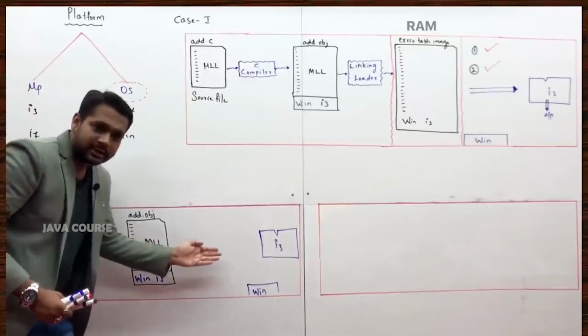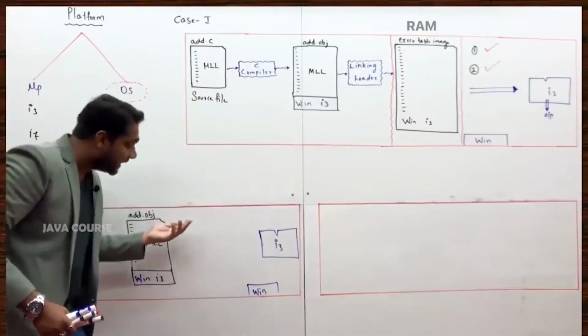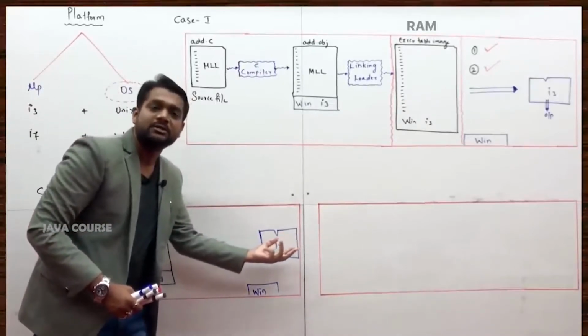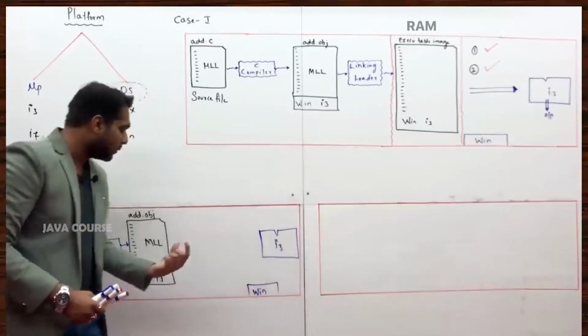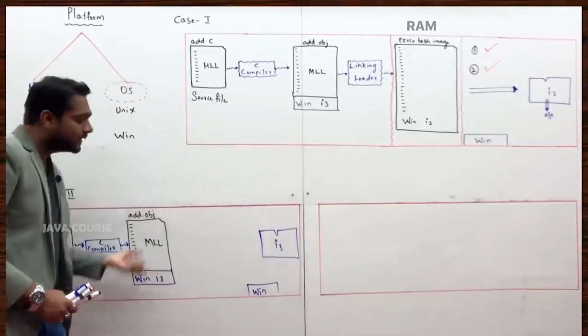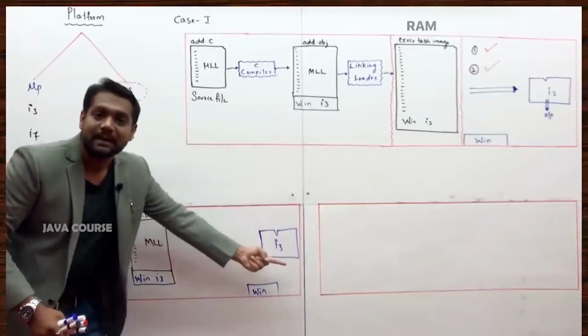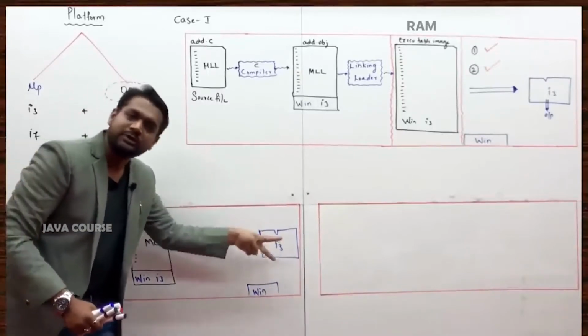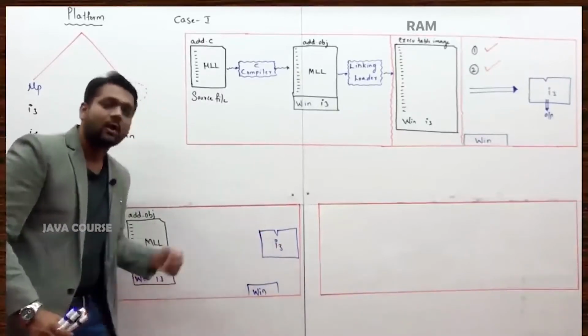This, if you give it to the linking loader, it will link, it will load. That executable image, if you give it to the processor, two checks would be made. Under what platform compilation has occurred, under what platform execution is happening. Two checks would be made, both the checks certainly would be passed, you will get the output.